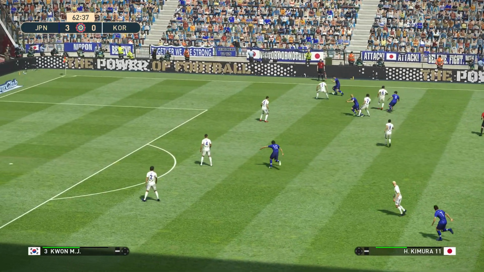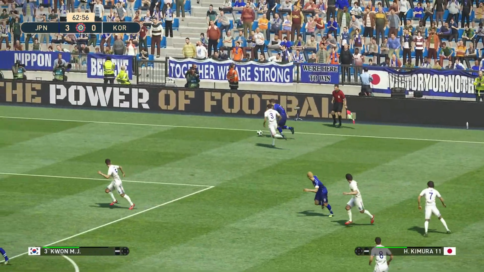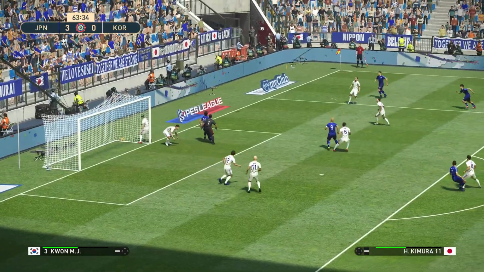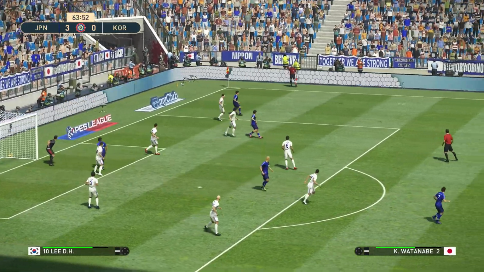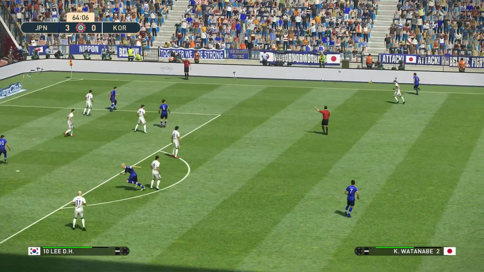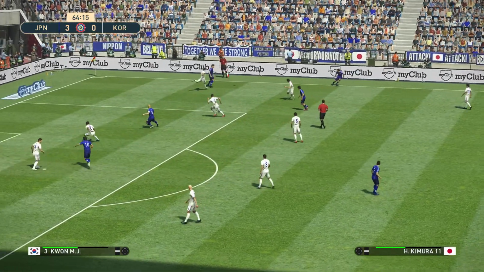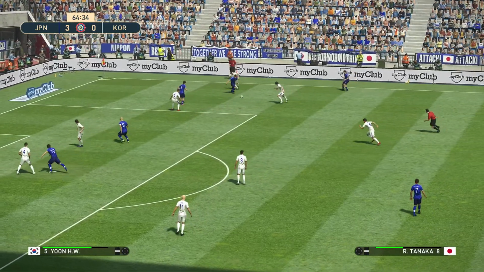Here's Kimura. Crosses it in. Fisted away from the keeper. Throw into Japan. 3-0 to the Japanese. It's looking good. 65 minutes gone.